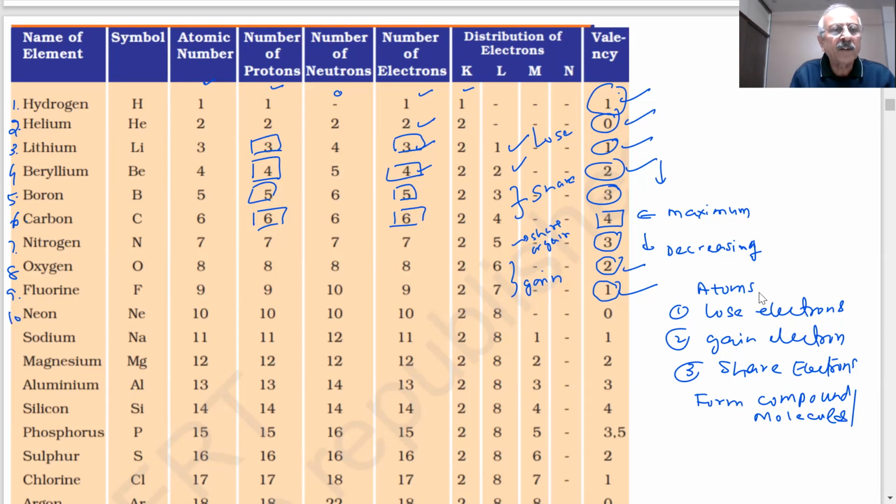What is the next element? Neon. Atomic number 10, number of protons 10, number of neutrons 10, number of electrons 10. So they have no tendency to gain anything, so 0 valency.